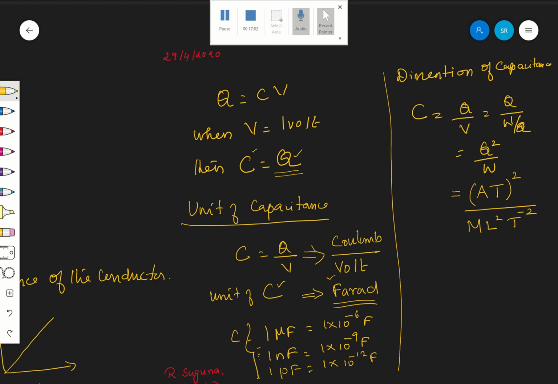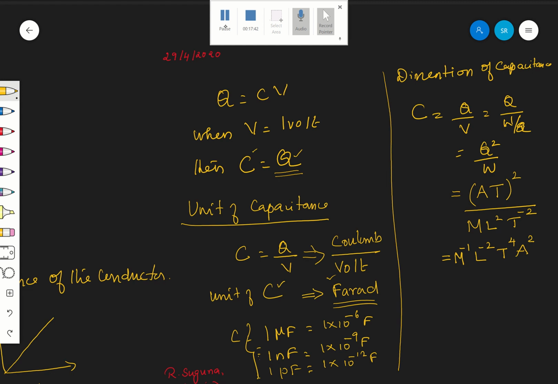Therefore the dimension is M power minus 1, L power minus 2, T power 4, and A squared.